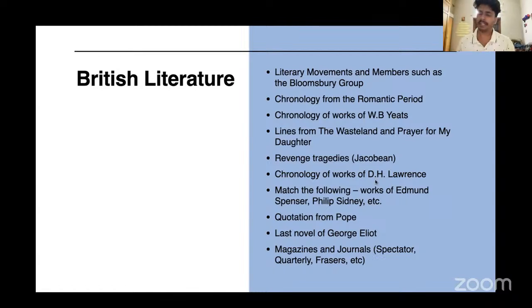Ma'am, British literature was pretty basic. Even the chronologies were not too complex, as they didn't ask about books from different writers. Mostly they were to align chronologically the works of a single writer, like D.H. Lawrence, W.B. Yeats and all. All right. So the challenge is not actually British literature.